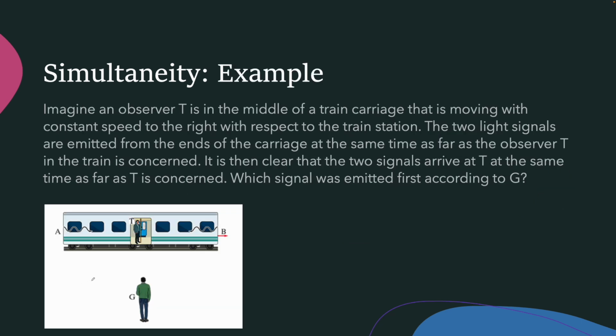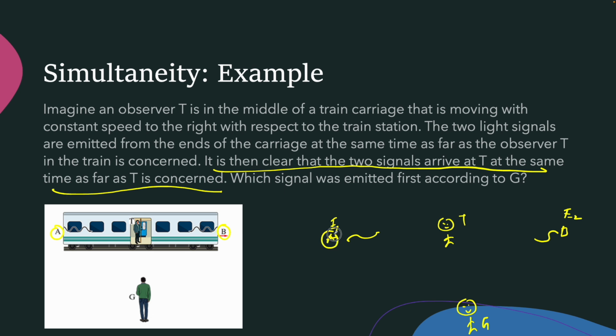Let's take an example, A and B, from which the photons are emitted. There's an observer in the middle of the train, labeled T, and an observer outside the train, labeled G. The photon emitted from A is at the position x1. The photon emitted from B is at another position x2. So E1 and E2 are not occurring at the same position.